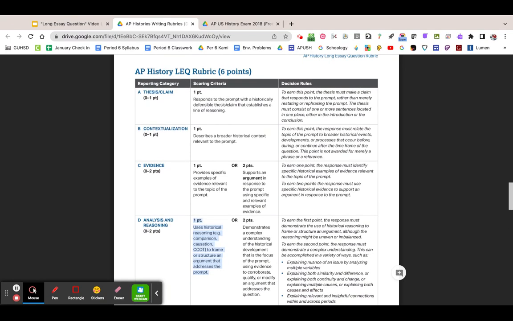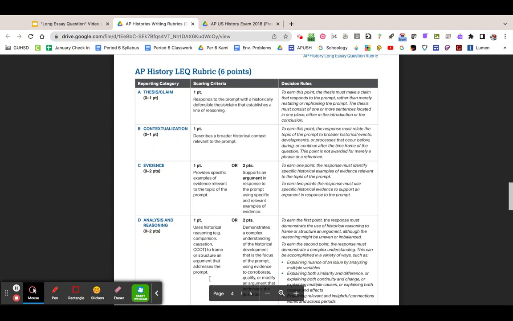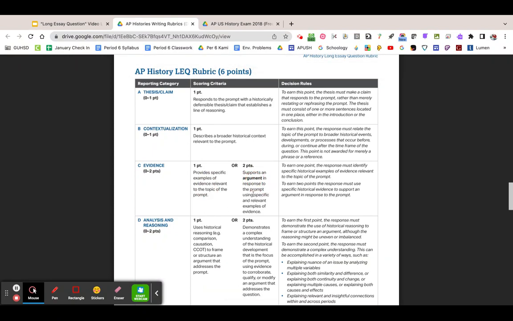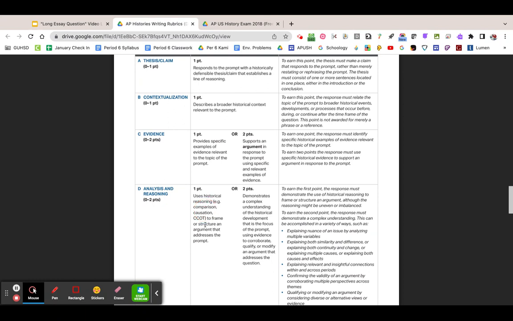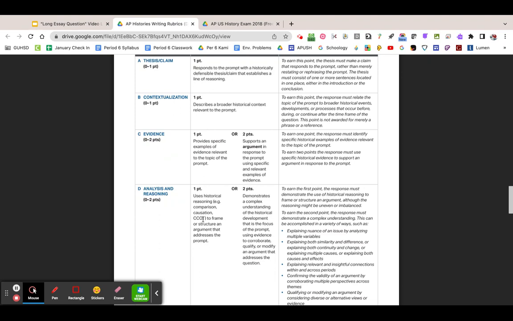So remember that in this class, we take these points and turn them into 10 points. Theoretically, if you have 3 or 4 pieces of evidence, you support your argument, and in the argument you say the word similarities, differences, cause, effect, continuity, change over time, or continuity and a change, and you actually explain those, I have to give you now 50 out of 40 points. So this is how, again, you can get extra credit.